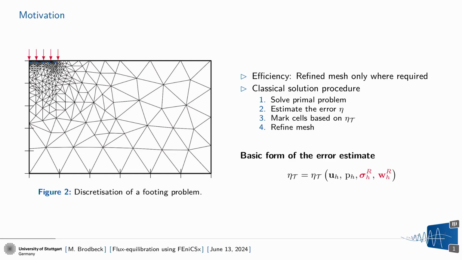If we're talking about these equilibration-based error estimates, we construct our error estimate based on our primal solution, plus two additional terms, what we call an equilibrated flux, so an equilibrated stress tensor, and an equilibrated seepage velocity. For the engineers, this is in some ways related to a classical Zienkiewicz-Zhu estimator, so we have an improved flux and we compare it to the primal flux, and that's the basic idea. Our main problem with that, we couldn't find a library where these reconstruction processes were implemented in, let's say, an efficient way. So this is what we did, and this is what I want to talk about today.